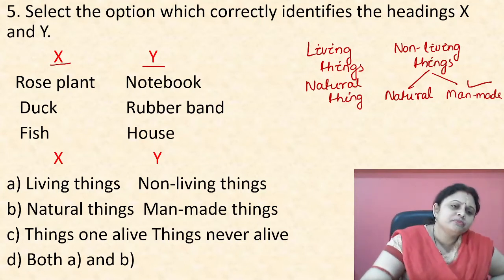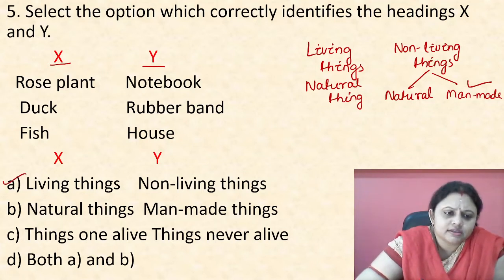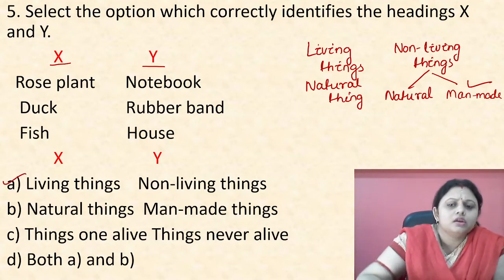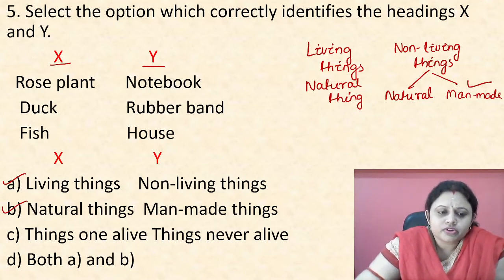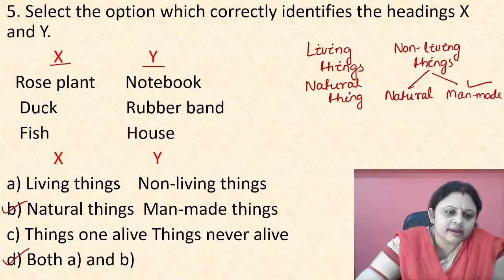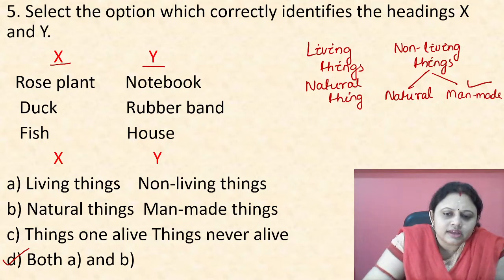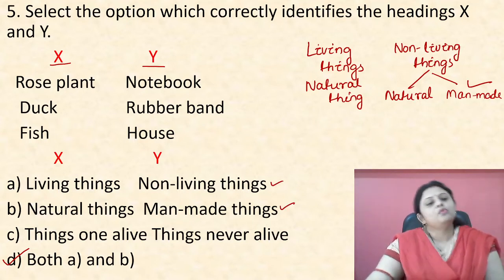So which is the correct option? Let us choose: X living things, Y non-living things. Yes, we have already said these things. Next, X natural things, Y man-made things. Yes, it is also correct. We have already discussed it. So the correct option should be D, both A and B. As this is also correct, and this is also correct, the correct option is option D, both A and B.